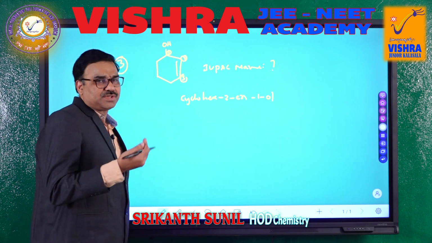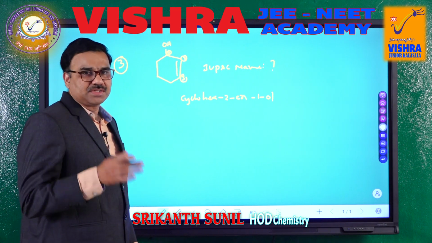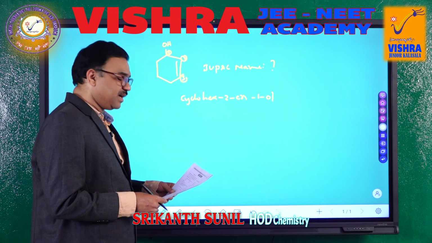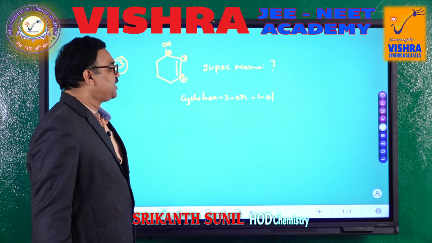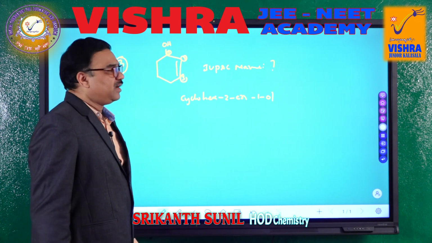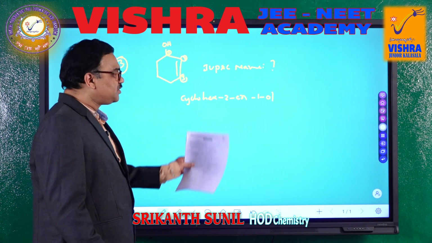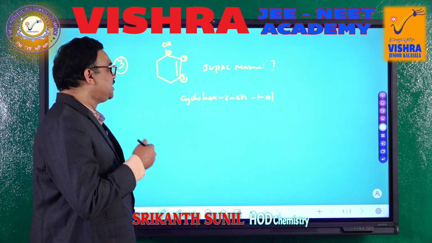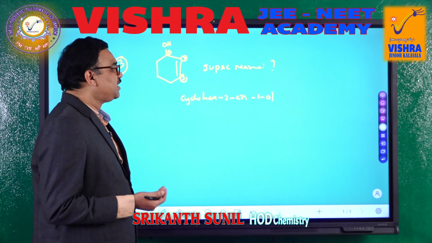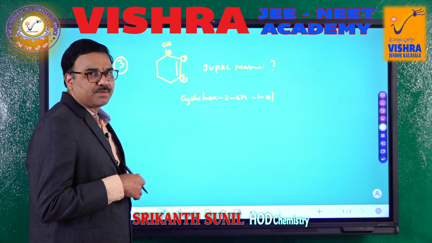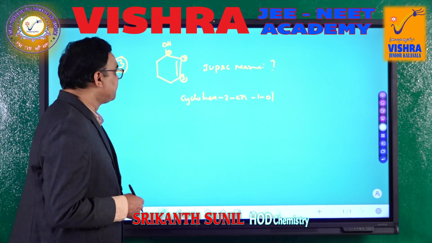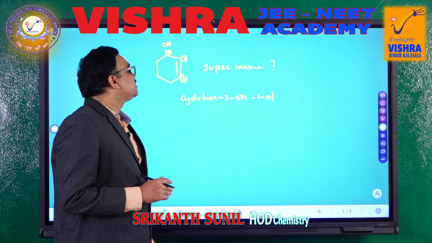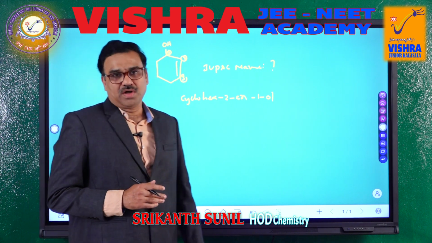There are many other options which are not correct, so I do not want to write all the options. This is the correct option, and in the question paper this option is the second option. So, you can give the second option. They give different types of names which are not correct at all. So, you should be able to understand where the suffix is, where the word root is, where we are using the cyclo word, where we are applying the secondary suffix, where we are applying the primary suffix, all this we have to see. So, this is option 2 in the question paper. Actually, the name is cyclohex-2-en-1-ol.